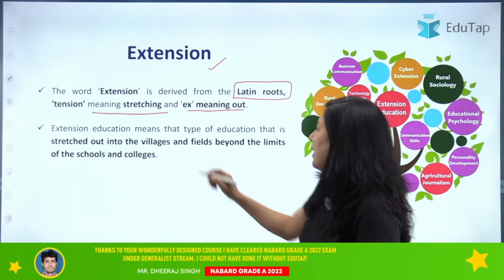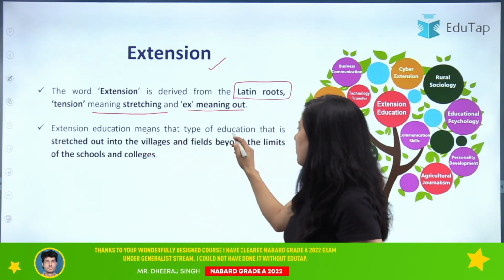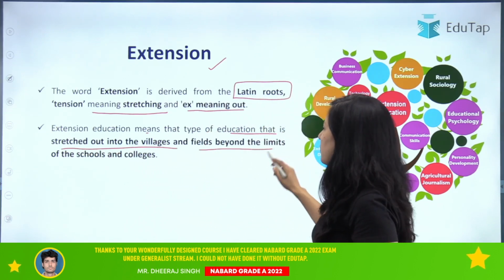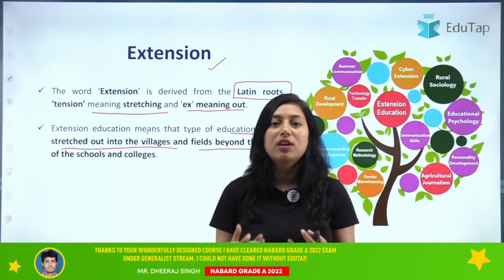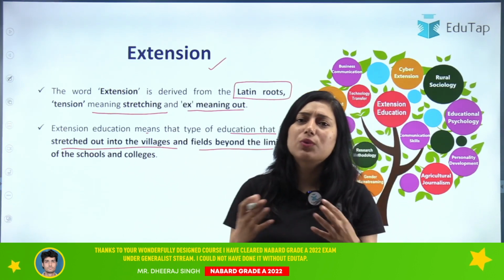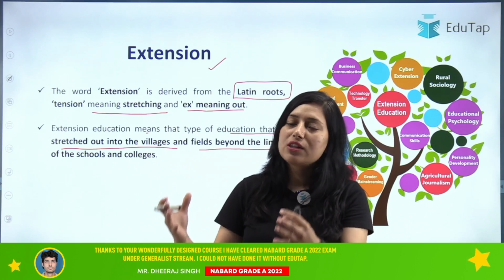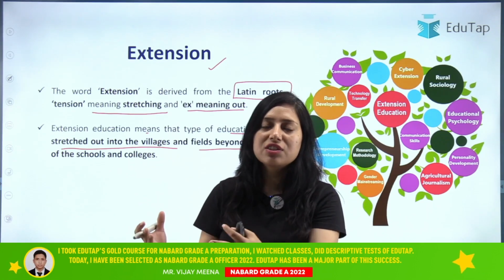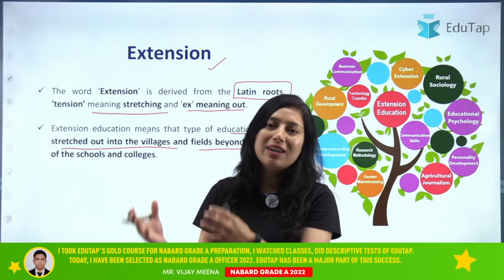Clear? Then extension education means that the type of education that is stretched out into the village, fields beyond the limit of schools and colleges. So basically all the research, all the educational activities is done in the schools or in a confined area, in a research institute, in your colleges, right?